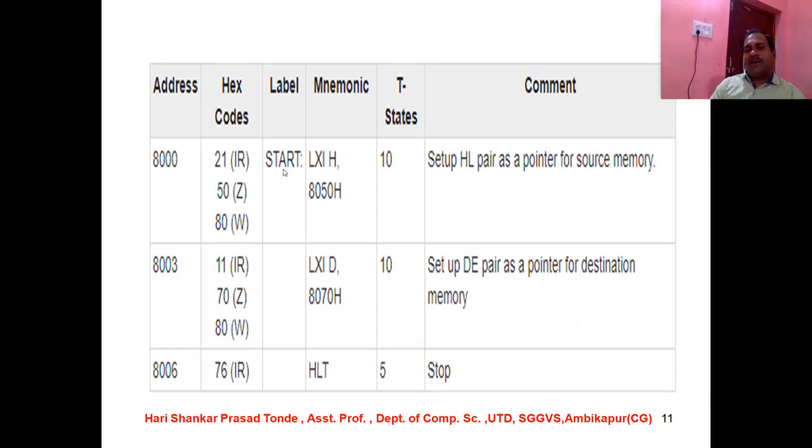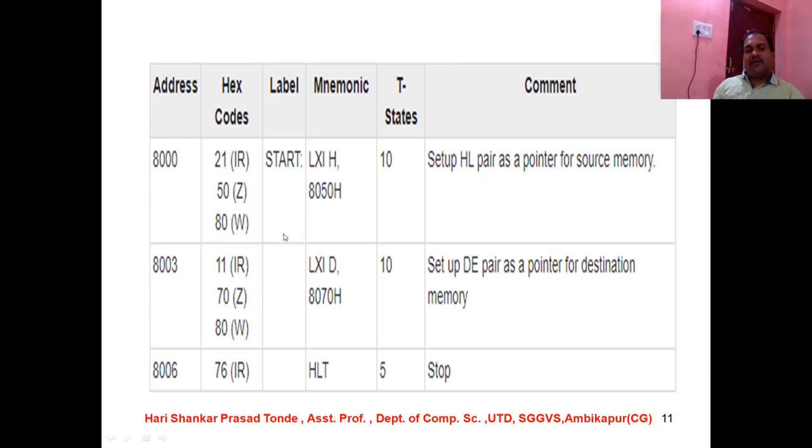Next, I am using a table to help you understand what is going to happen. These are the various addresses in memory: 8000, 8003, 8006. The hexadecimal codes we are going to use are 21 for IR, 50 for Z, 80 for W, and the label is START. The mnemonic code is LXI H, 8050H, the triggering states are 10, and the comment is: set up HL pair as a pointer for source memory. Then 8003: 11 IR, 70 Z, 80 W.